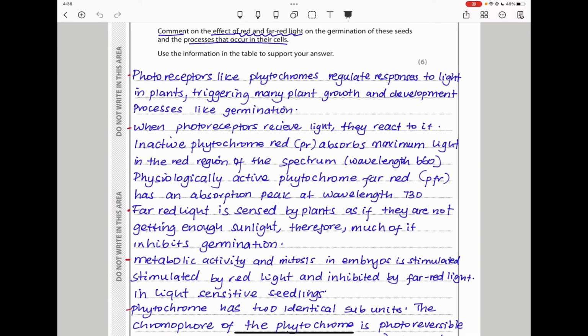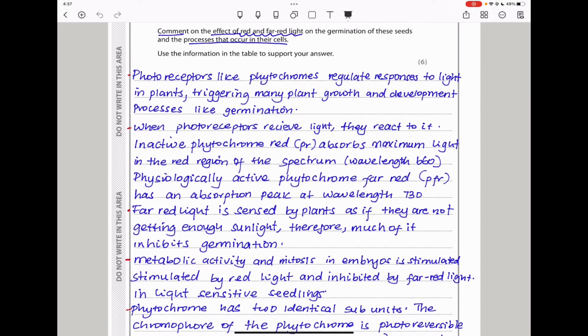I began by acknowledging that photoreceptors like phytochromes regulate responses to light in plants, and when they do, they trigger many plant growth and development processes like germination. So germination is one of them, and is going to be triggered by these phytochromes when they absorb light.